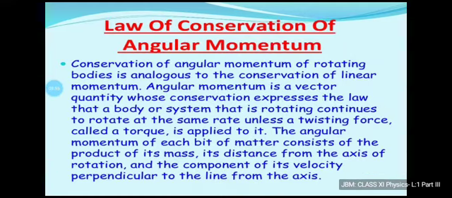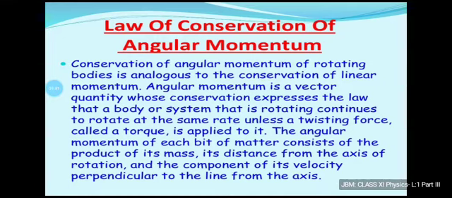So now, law of conservation of angular momentum. Conservation of angular momentum of rotating bodies is analogous to the conservation of linear momentum. Angular momentum is a vector quantity whose conservation expresses the law that a body or system that is rotating continues to rotate at the same rate unless a twisting force called a torque is applied to it. Now let me tell you, torque is actually the rotational analog of force. Whenever we are talking about movement in a straight line, we use the word force, but when the object is undergoing rotation, that is, it is moving about an axis, then we use the word torque.